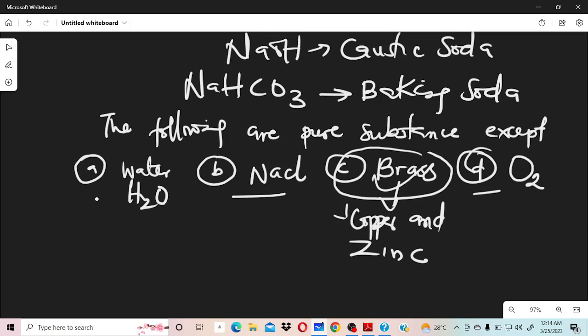So the summary of the class: if it is an element, it's a pure substance. If it is a compound, it's a pure substance. But if it is a mixture, it's an impure substance. I want to believe today's class is very, very clear.